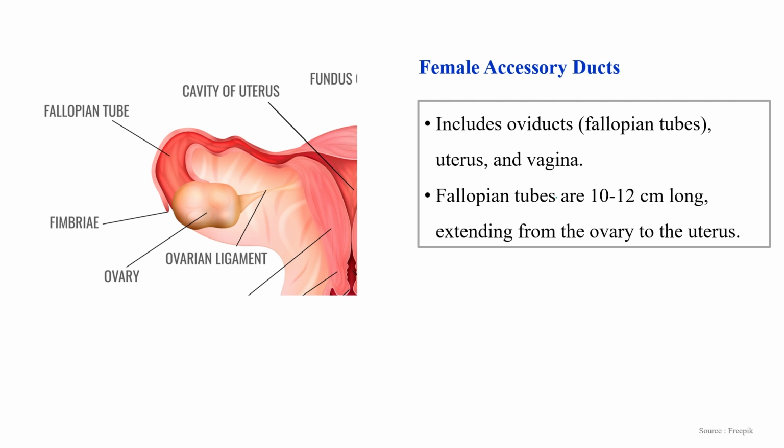What is the length of the fallopian tube? 10 to 12 centimeters, which extends from the ovary side towards the uterus. It starts from the ovary side and extends towards this end. So this whole region from here to here is known as the fallopian tube.